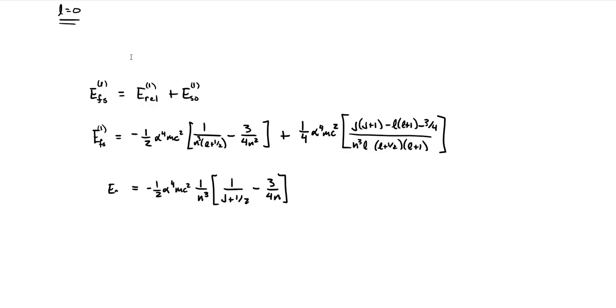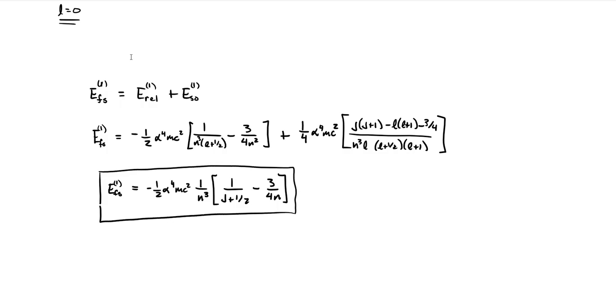And that's our fine structure correction that we can include in our hydrogen atom energy spectrum, and we see shifts in the energy of our states in hydrogen. It lifts some of the degeneracies, like I said, there are spin degeneracies in our zeroth order states of hydrogen. This lifts some of those degeneracies.